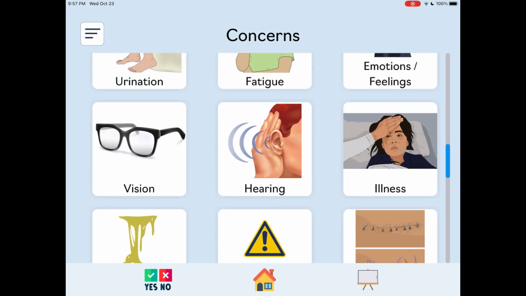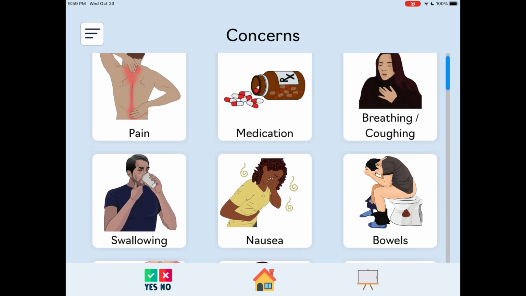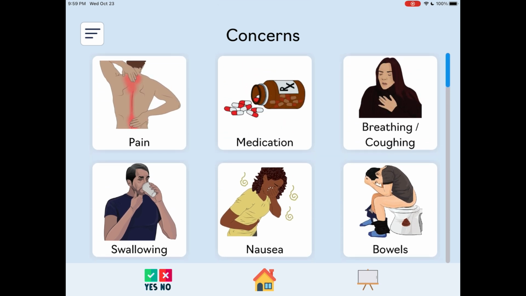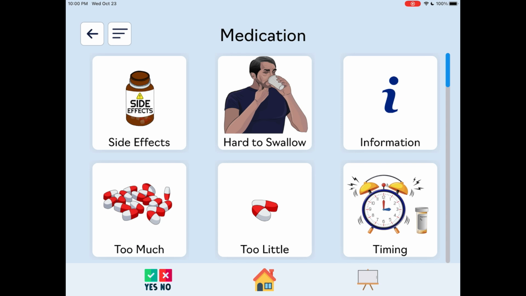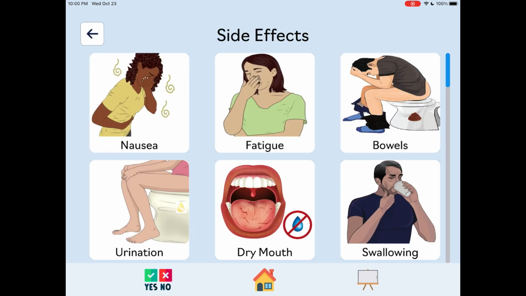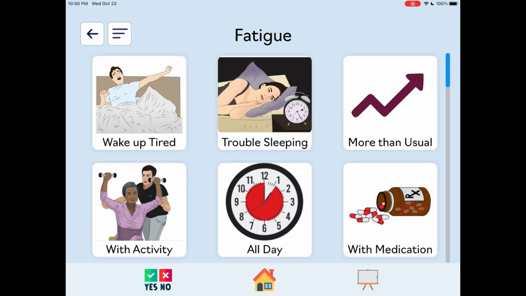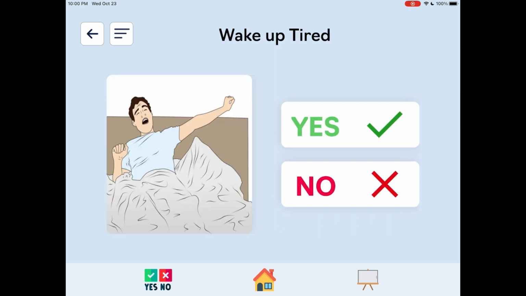They'll be able to state the concern or problem and move forward with the flow of questions to provide a detailed response. For example, let's say you're experiencing a medication side effect. Medication. Yes. Side effects. Yes. You were prescribed a new sleeping medication, but you're waking up drowsy and having trouble participating in therapy. Fatigue. Yes. Wake up tired.